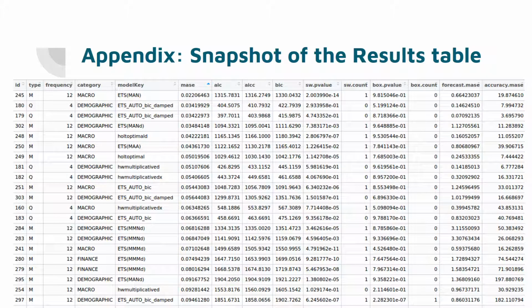Here is a screenshot of the final object we call the result table, which we use to analyze all the data and select the best model based on the lowest MASE value.